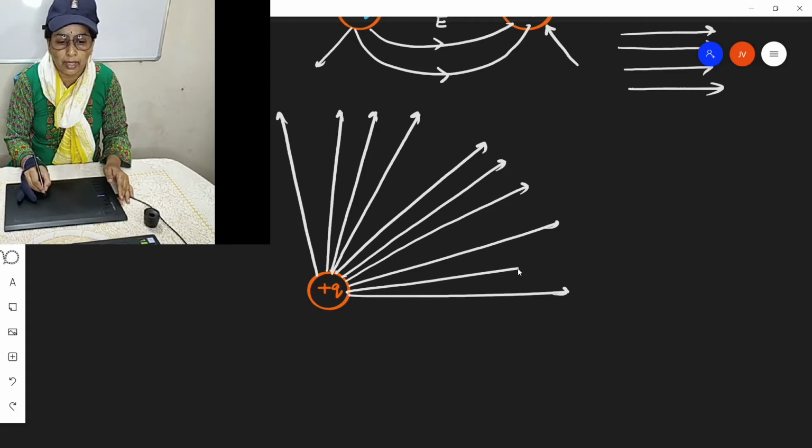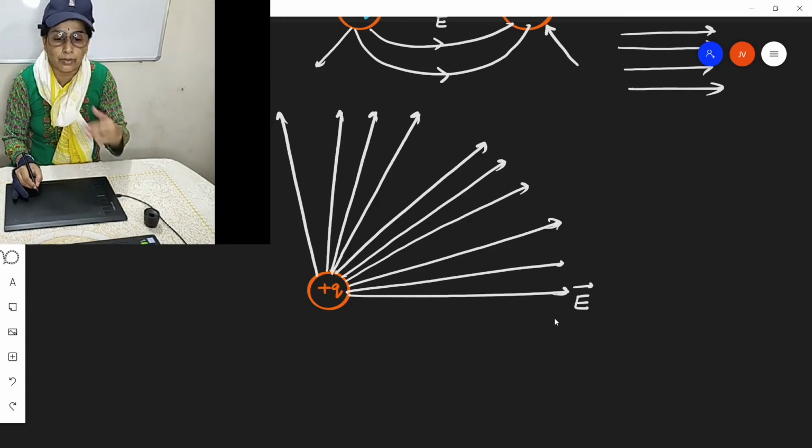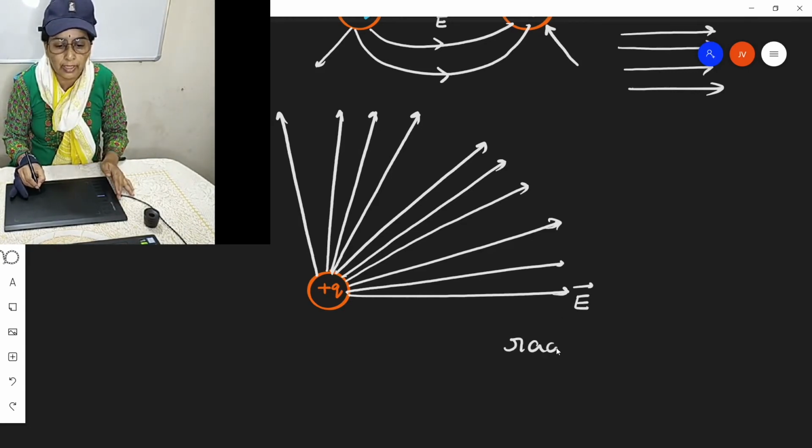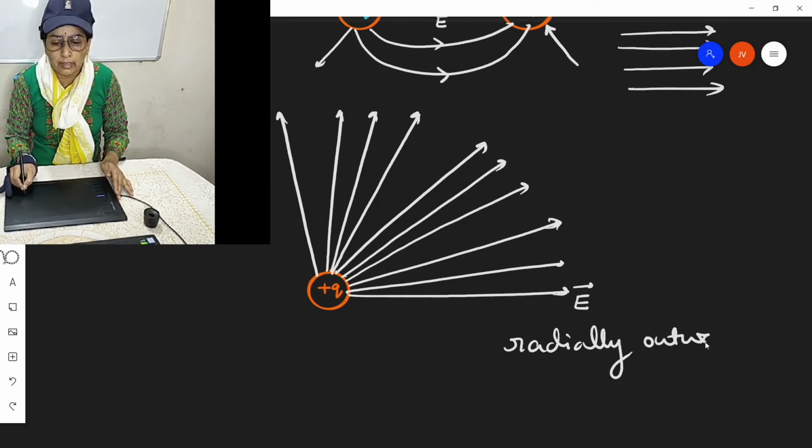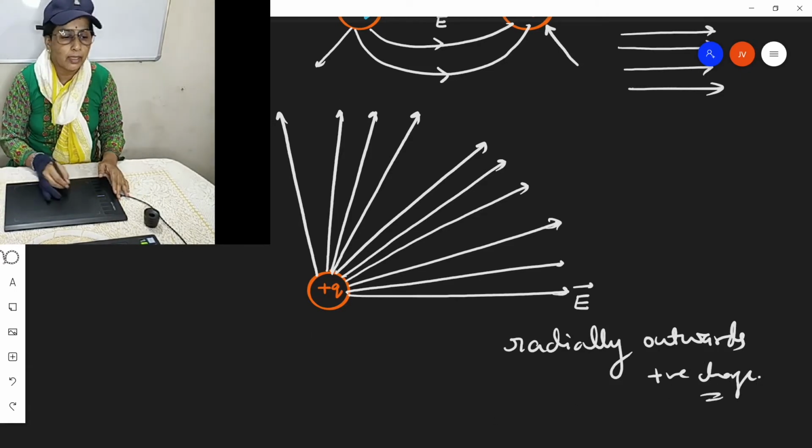So while drawing, I am trying to draw as many as possible. So this is the direction of electric field. The arrows are radially outwards. The direction of electric field is radially outwards for positive charge, radially inwards for negative charge.